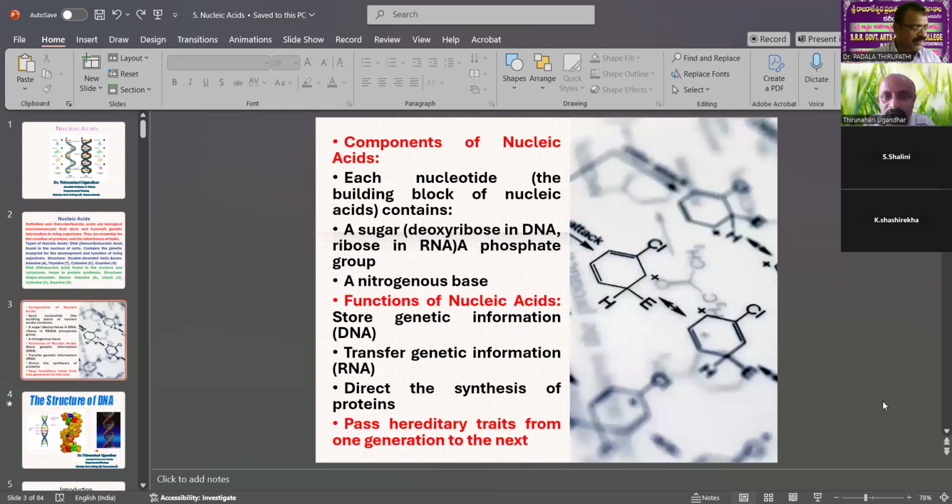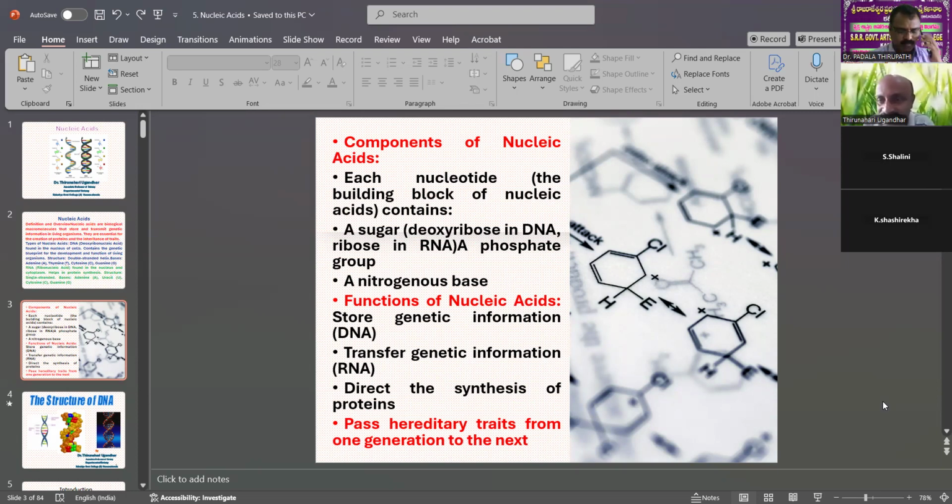Now the components of the nucleic acid. Each nucleotide, the building block of the nucleic acid, contains a sugar, phosphates, and nitrogen bases. The sugar is deoxyribose in DNA and ribose in RNA, plus a phosphate group.